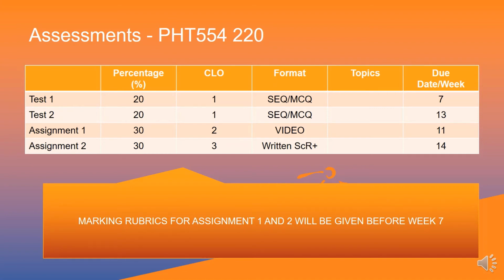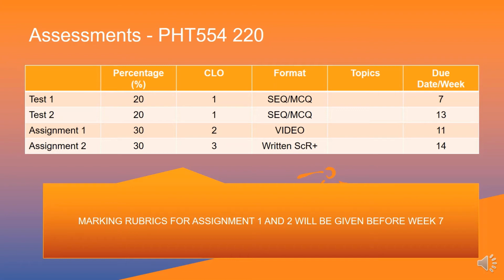This assignment 1 will answer CLO 2. You remember your learning outcome number 2, and the format is based on your video production. The due date should be by the 11th week.